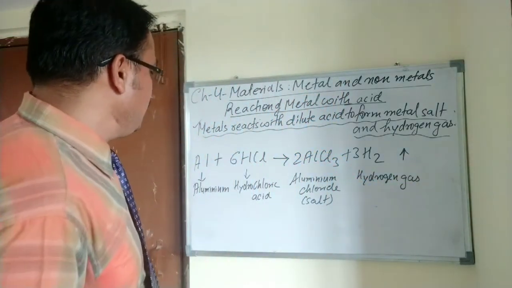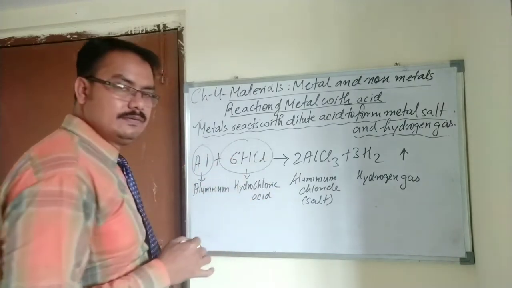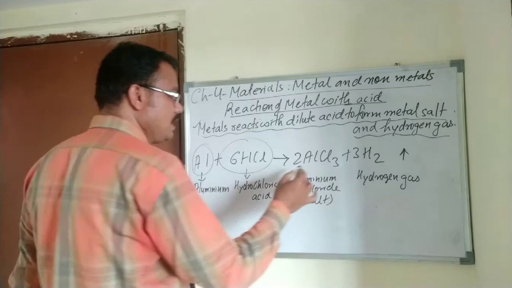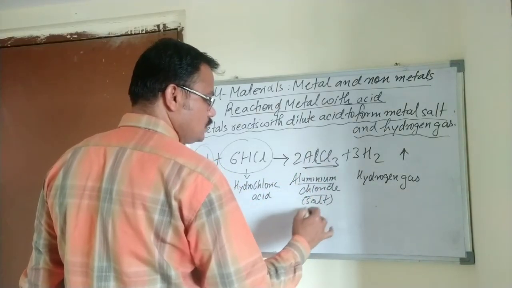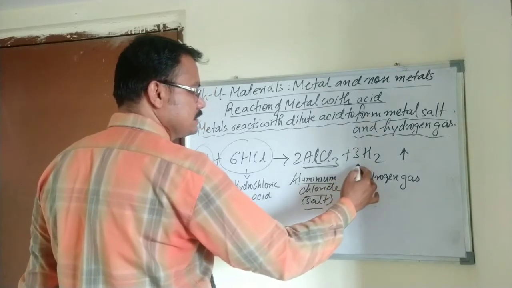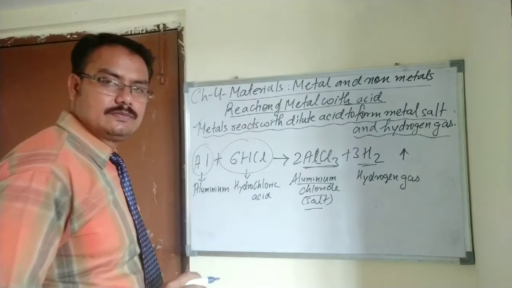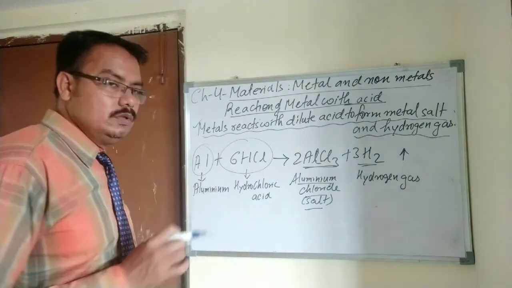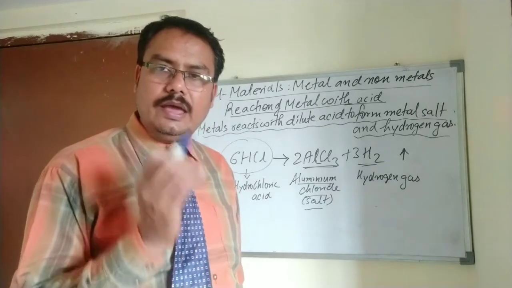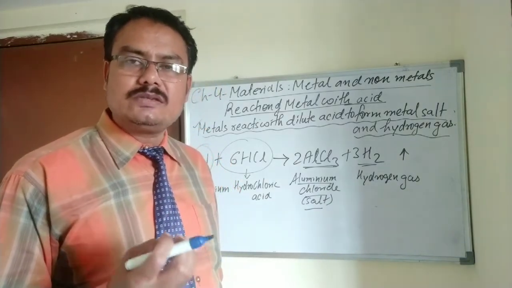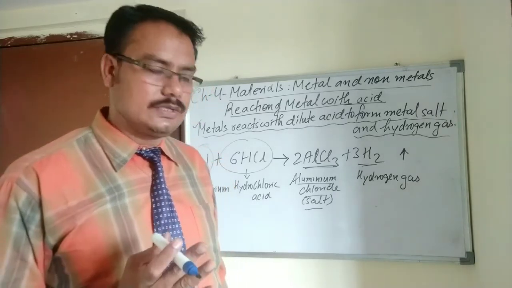So you can see here aluminium is a metal. When it reacts with dilute hydrochloric acid, it forms aluminium chloride, that is a salt, and at the same moment hydrogen gas is released. So you must keep in mind, whenever a metal reacts with acid, it forms metallic salt and at the same moment hydrogen gas is released.